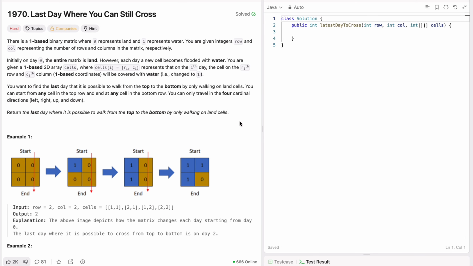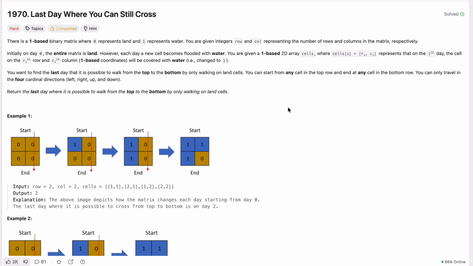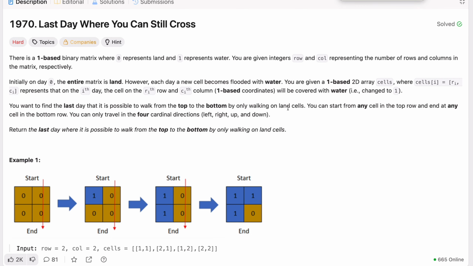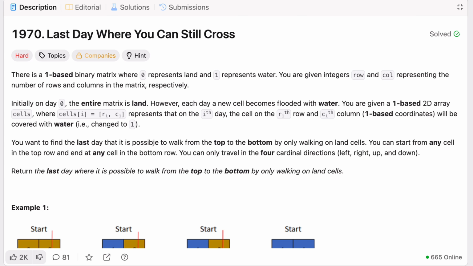So in this video, we are going to understand this LeetCode problem number 1970, Last Day Where You Can Still Cross. It means what? Today is the last day of this year and LeetCode has given this question. This is the last day we have to find where you can still cross. Let's see.